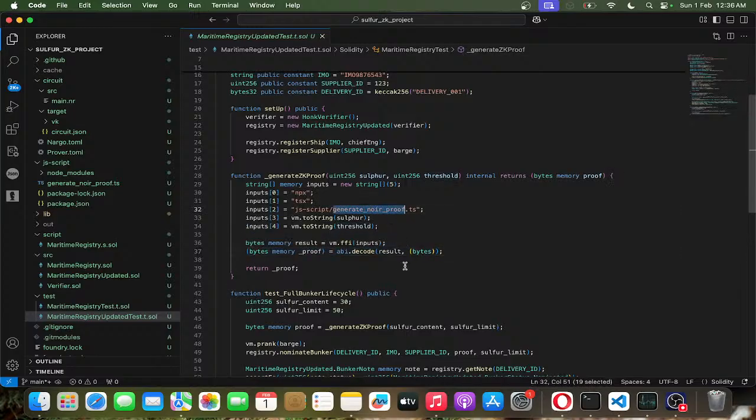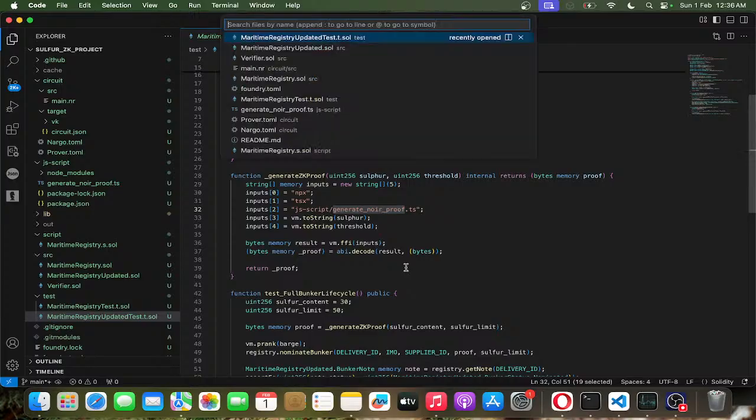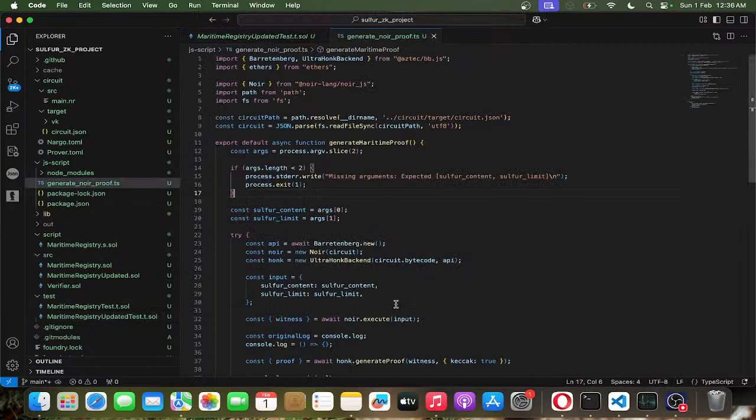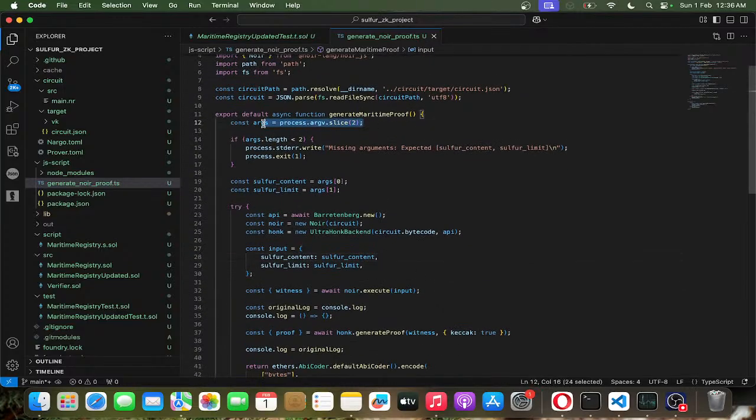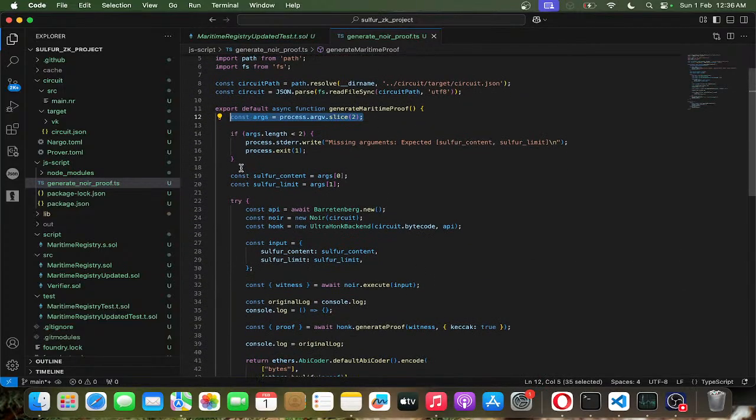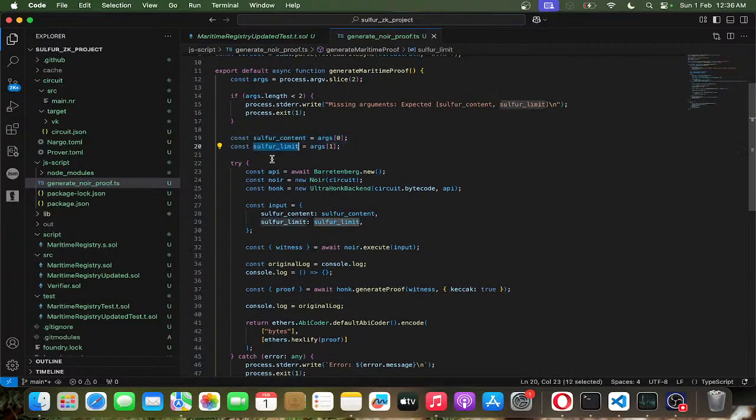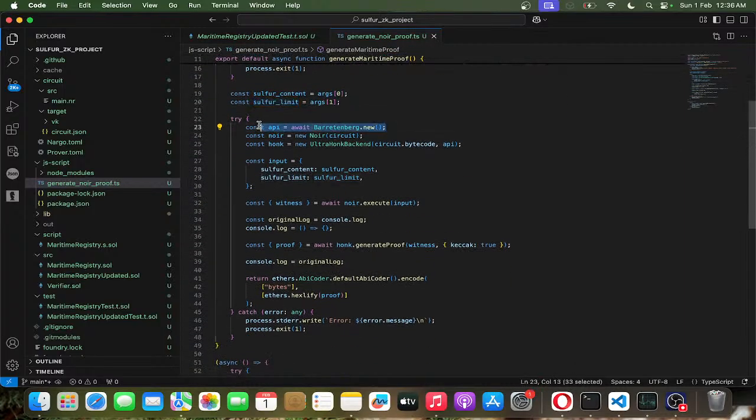So we'll go through what this TypeScript function does, right? It's going to slice the first two parameters, and we're going to check. After slicing, we have two parameters, one is for the sulfur content, another is for the sulfur limit, and we're going to initialize Barretenberg, Noir, and then the backend Honk. So this is the one that is used for generating the proof, and Noir is used to generate the witness. So from the witness, the backend is going to generate the proof.